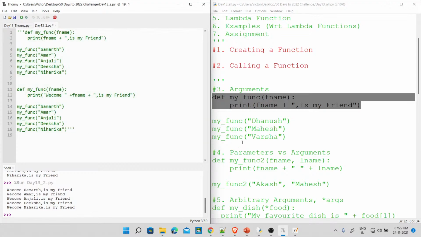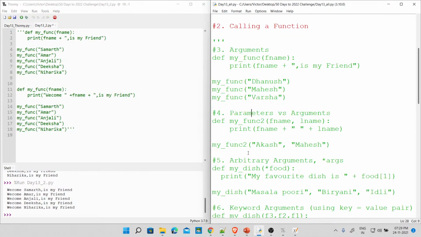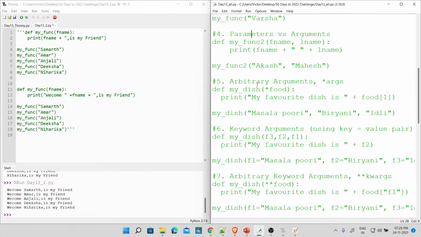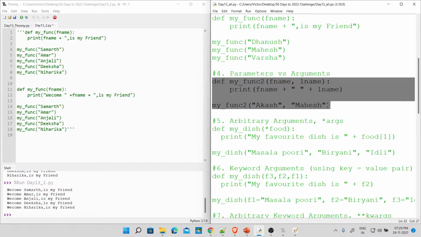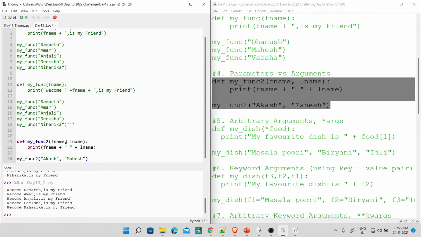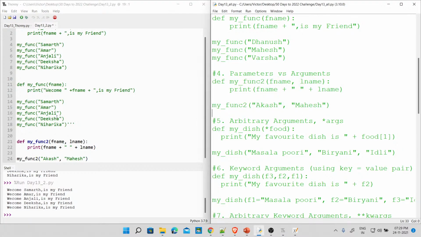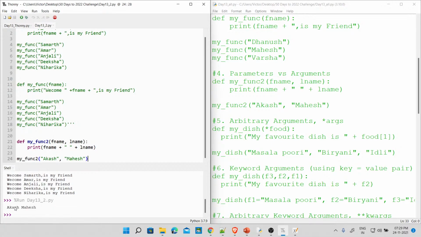Fine. Now, next thing is this. Since we said, okay, parameters can be called as arguments, okay? And now we say, okay, let's use this to print first name and last name. So we now come here. So this is where we are. And the first name is, then if I'm using only this actually, yeah, don't worry. I want to show both of them together. So as I'm using this now, I'm going to take first name and last name. So I will take Akash as the first name and Mahesh as the last name. Fine. Now I'm going to run this. So you see Akash Mahesh gets printed in the console. Yes. So if it gets printed in the console, now what we do here, okay?